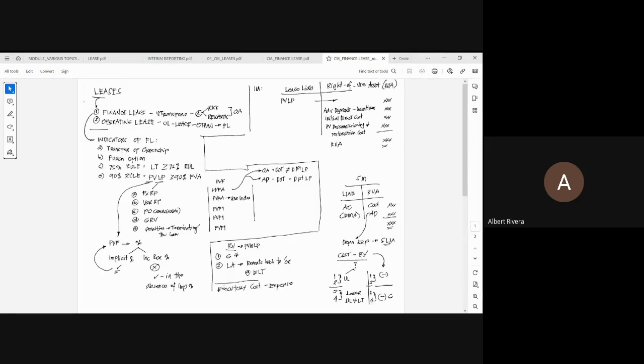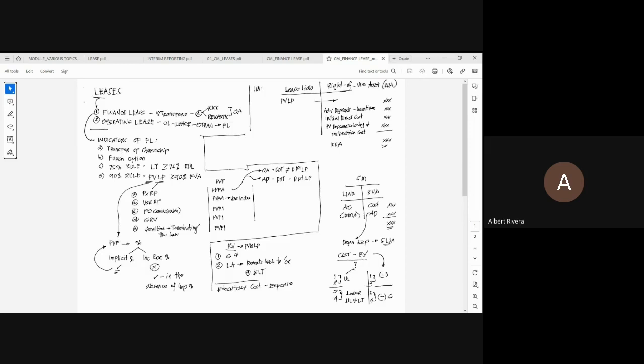If, number one, there would be a chance or probability that the underlying asset will be transferred to the lessee at the end of the lease term, then deduct the residual value, whether guaranteed or unguaranteed.